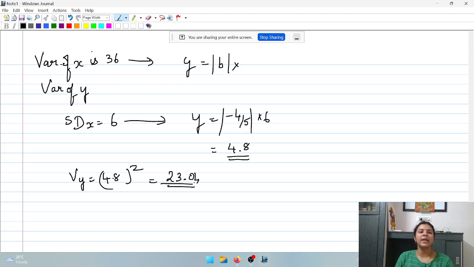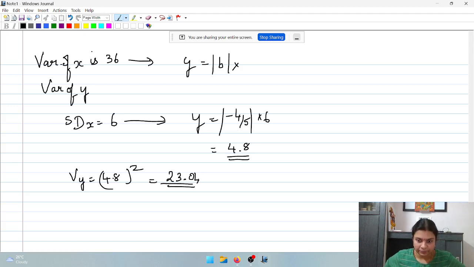Do not apply directly 36, do not multiply as minus 4 by 5 into 36, your answer will be wrong. Convert it into the absolute measure. The formula will apply only for absolute measures and not for other measures of dispersion. Okay, so very important question from dispersion area. They can ask you this change in origin and change in scale, especially in the coefficient questions. Coefficient given and asked, or variance given and asked, is a very frequently tested area.